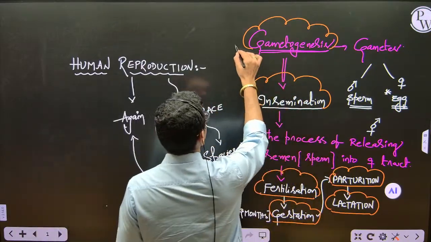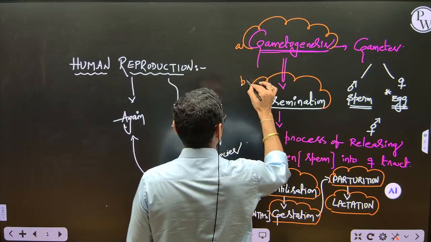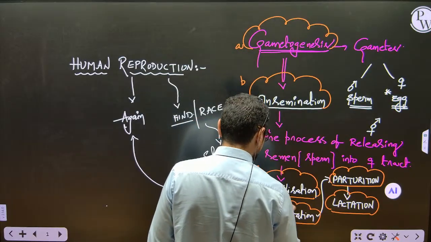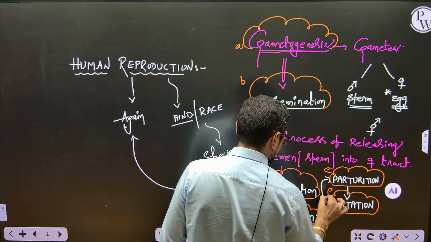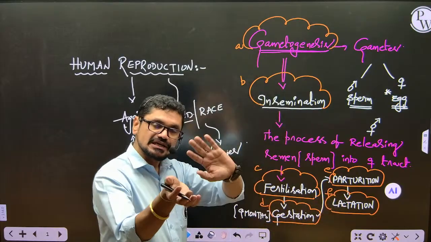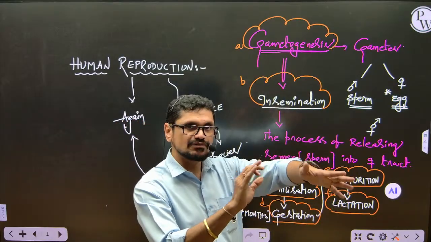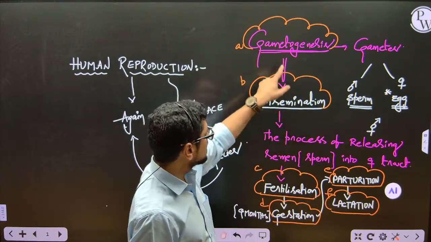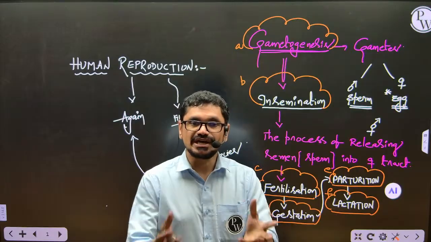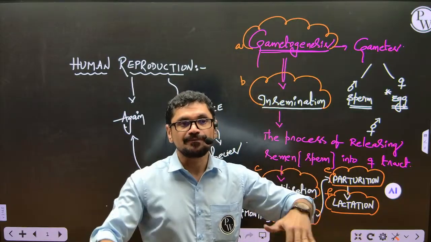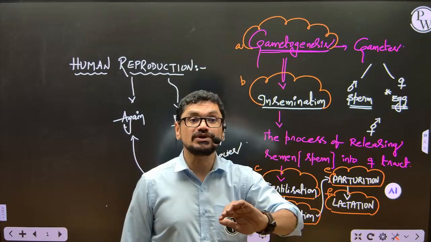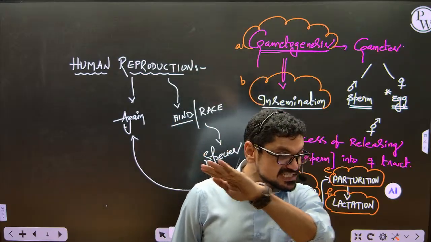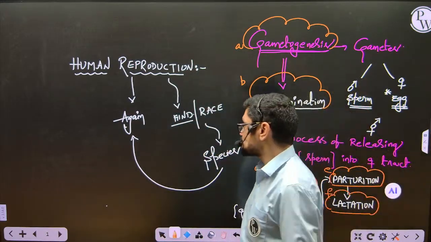Sequence. A, B, C, D, E, F. They will shuffle the words between these A to F. They will give fertilization, lactation, insemination, gametogenesis, gestation. Like that, they will change the order, and they will ask you to correctly find out the option which contains the correct sequence. So this is a sequence model question.